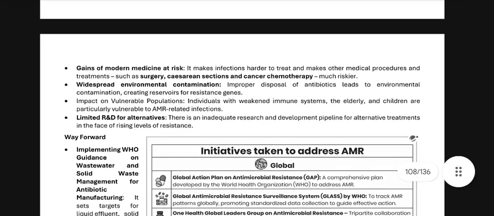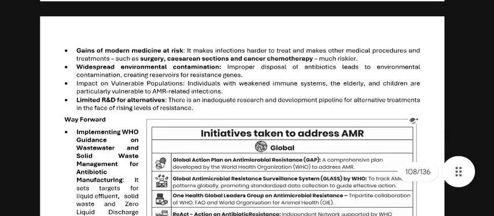Okay, impact on vulnerable populations. Individuals with weakened immune systems, the elderly, and children are particularly vulnerable to AMR-related infections. Limited R&D for alternatives: there is an inadequate research and development pipeline for alternative treatments in the face of rising levels of resistance.